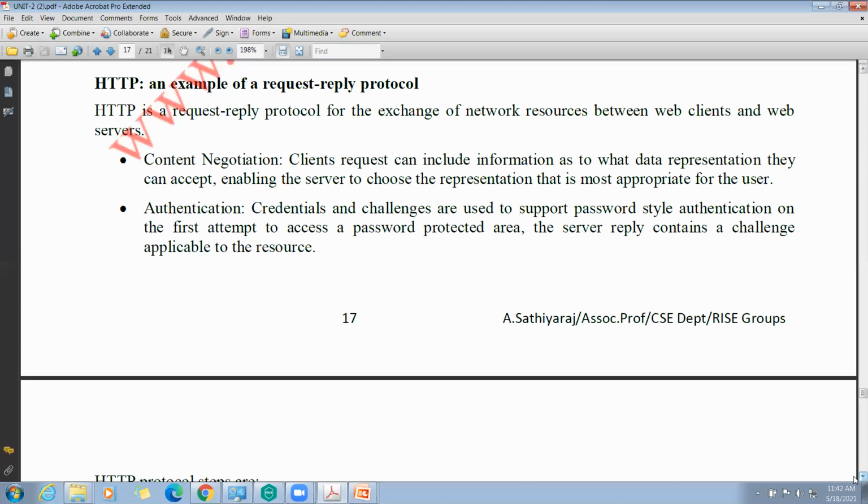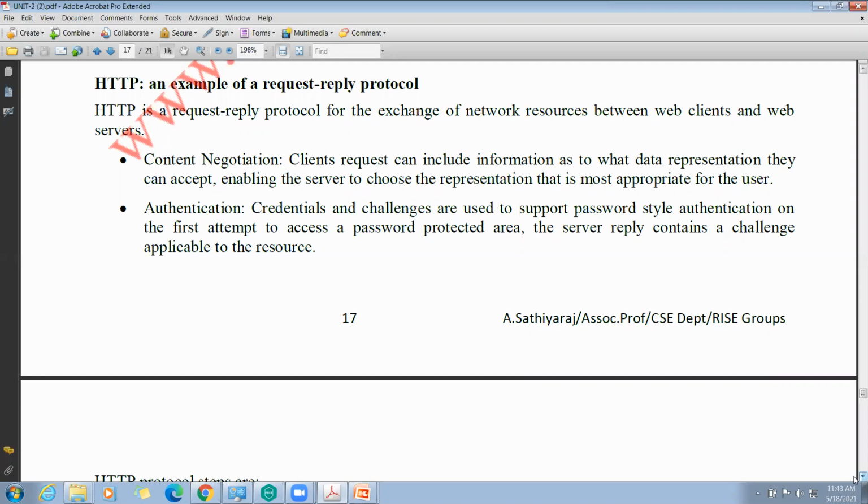In the web browsers, to reach the web server, what address are we giving? Suppose to reach the Gmail server, what are we giving? www.gmail.com. After giving this URL in the web browser's address bar, what the HTTP protocol will do is convert that URL address to the IP address of the server, and the request will reach the server and it will give a response to us.